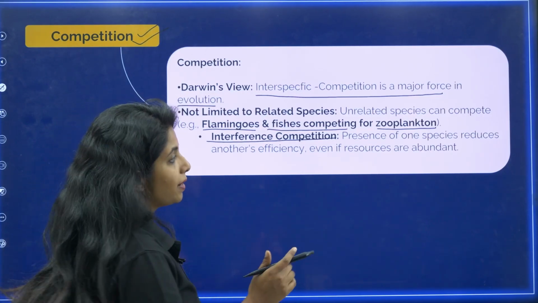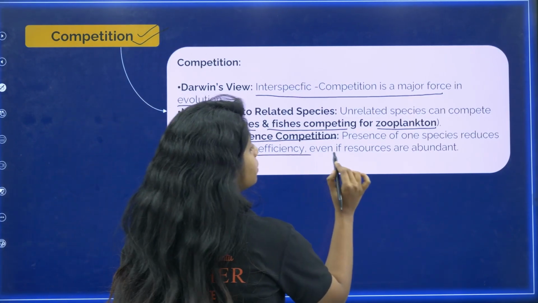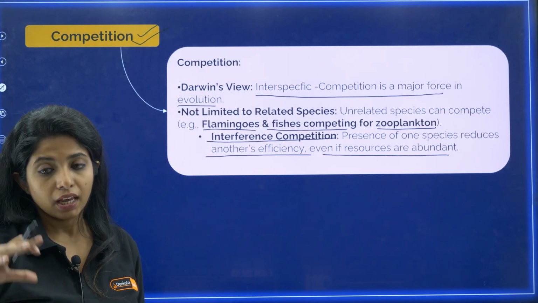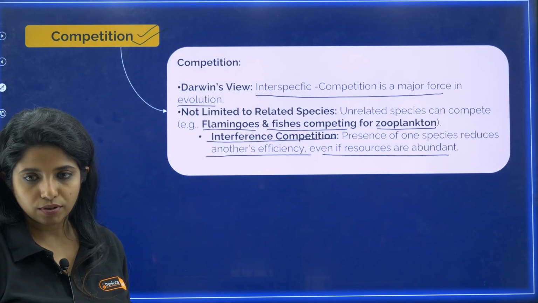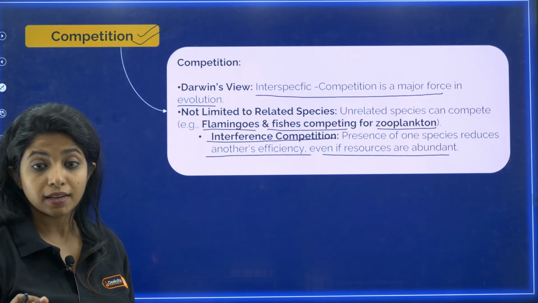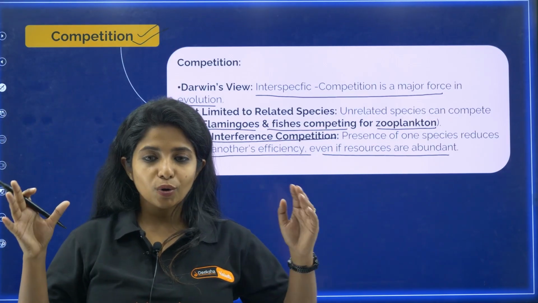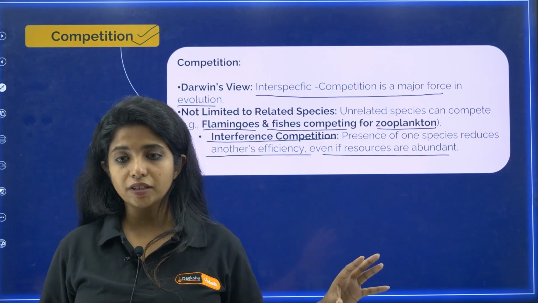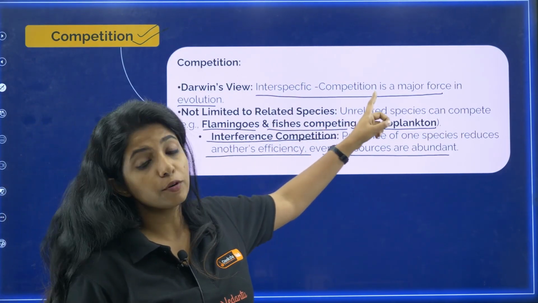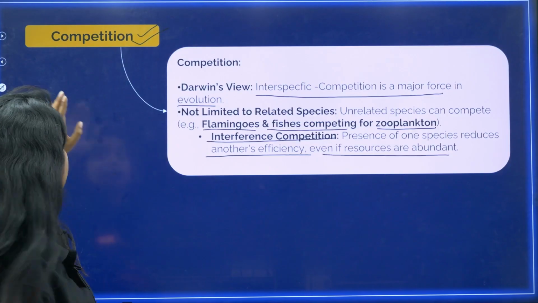So just because of the presence of one species, it reduces another's efficiency, even if resources are abundant, my dear children. At this point also, it definitely happens. So this is known as interference competition, which is shown by flamingos as well as fishes competing for zooplanktons. So over there are two different species, unrelated species, still competition is happening. And remember, interspecific competition is a major force of evolution, this was said by Darwin.